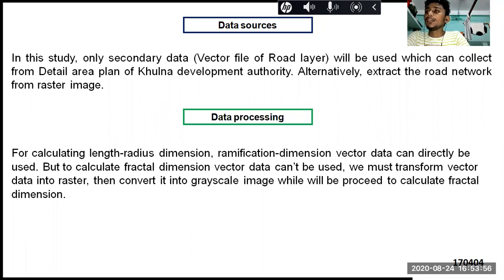Data processing. For calculating length-radius dimension and ramification dimension, vector data can be directly used. But to calculate fractal dimension, we cannot use vector data directly. So to do that, we must transform vector data into raster, then convert it into a grayscale image, which will be processed to calculate fractal dimension.